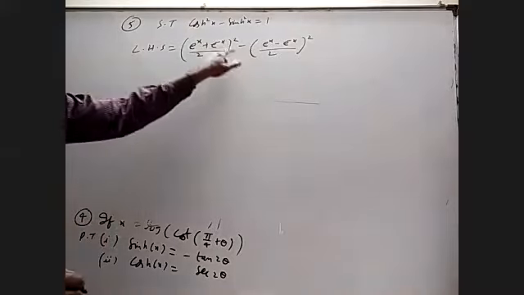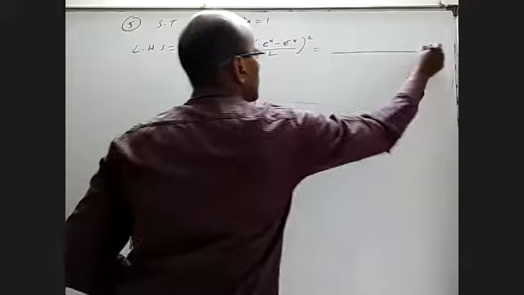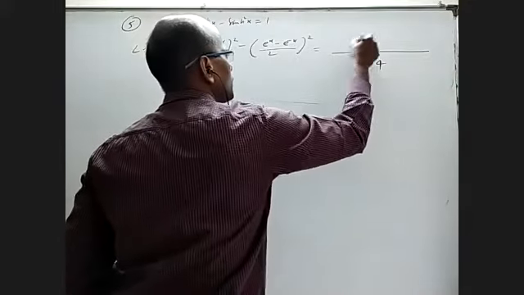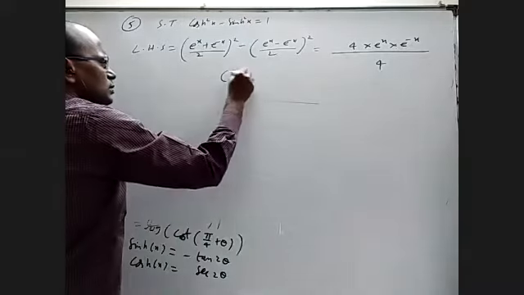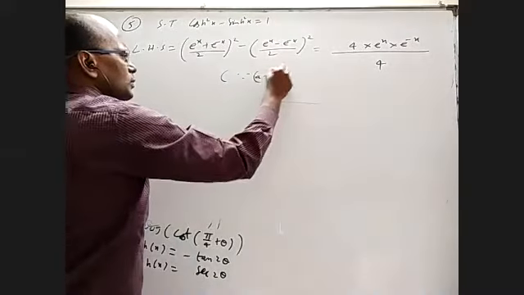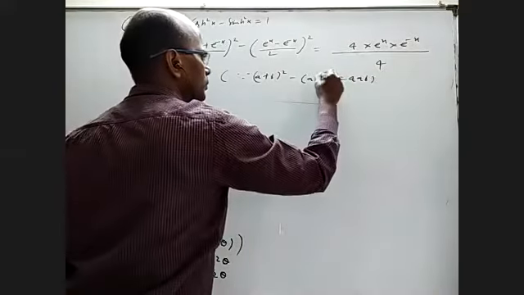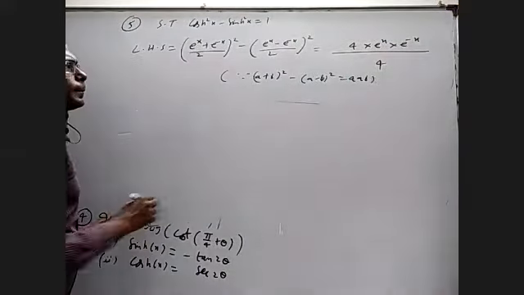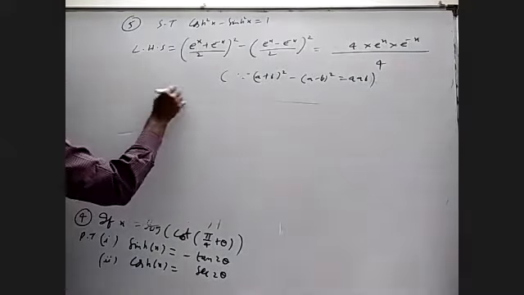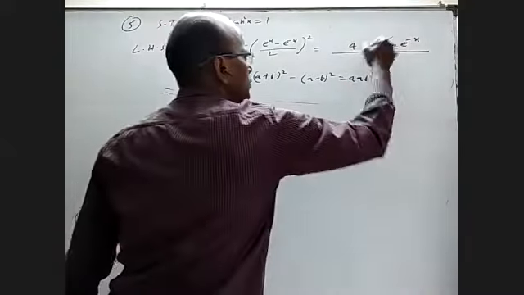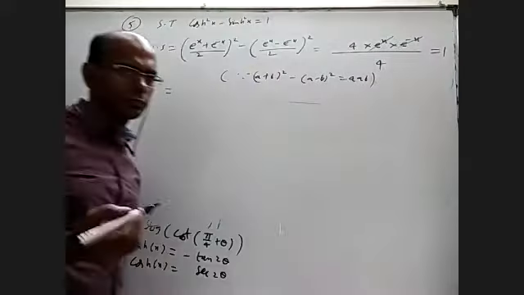A plus b whole square minus a minus b whole square is 4ab, right? So you get by 4 and numerator is 4 into e power x into e power minus x. Since a plus b whole square minus a minus b whole square equal to 4ab. Okay, e power x and e power minus x you can cancel also. It will become 1 directly. That's all true.